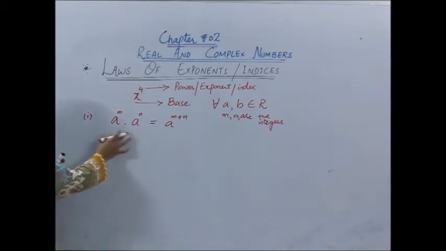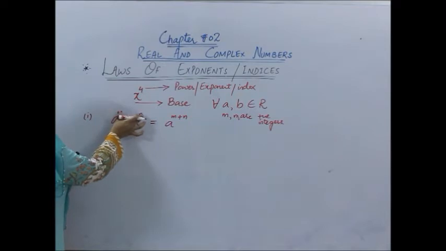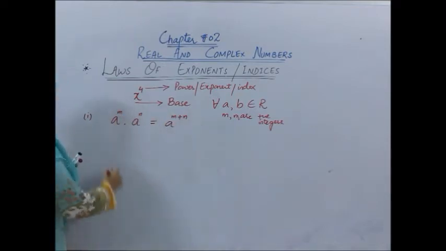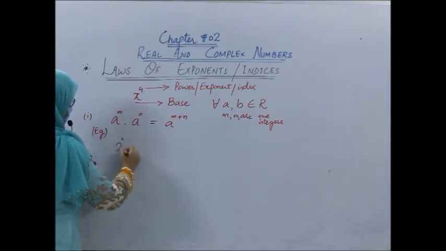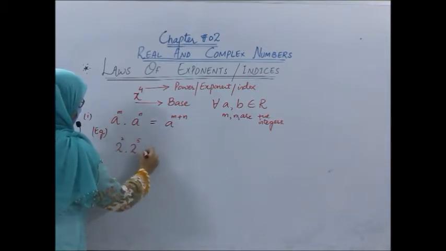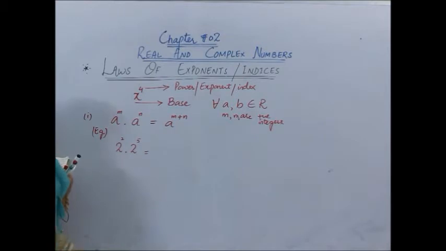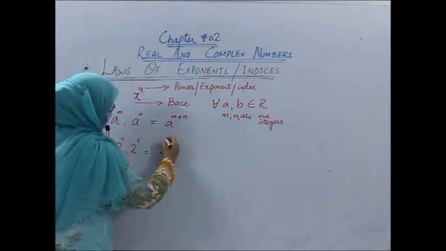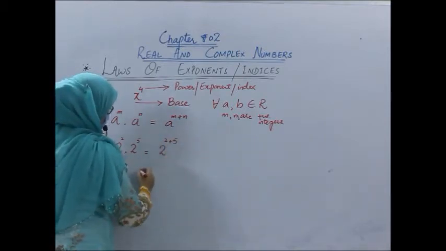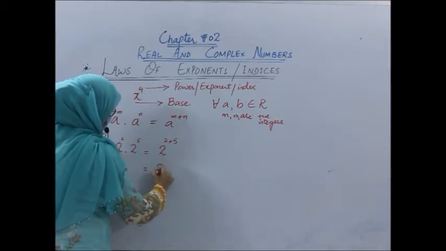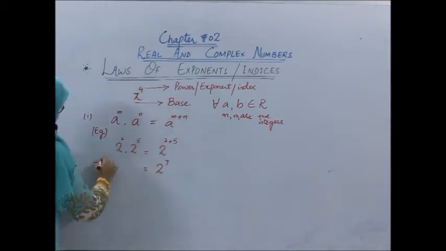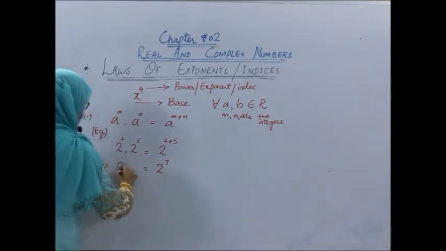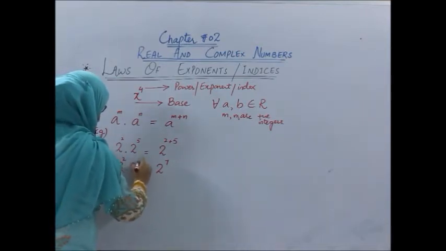Then the first law says if two numbers are multiplied with each other with same bases, we can add their powers. For example, if we have 2 power 2 into 2 power 5, by this law, how can we solve it? 2 power 2 plus 5, right? So we can write it like this: 2 power 7. This sign is for implies that, right? So this is the first law of the index.